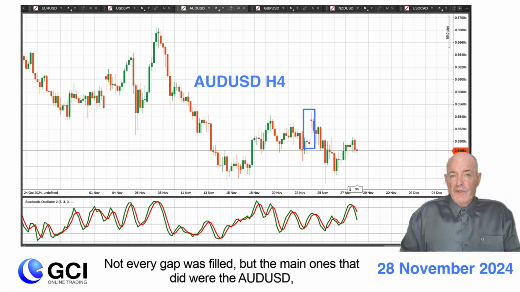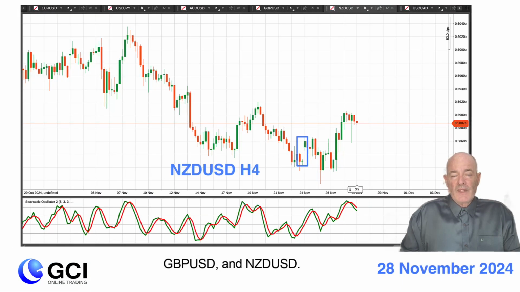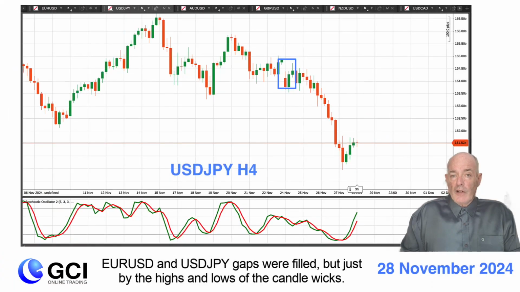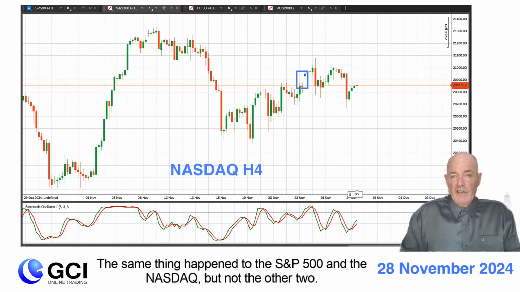Not every gap was filled, but the main ones that did were the Aussie dollar, pound dollar, and Kiwi dollar. Euro dollar and dollar yen gaps were filled, but just by the highs and lows of the candle wicks. The same thing happened to the S&P 500 and the NASDAQ, but not the other two.